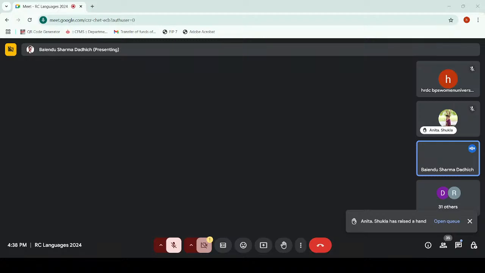For example, let me use a rare kind of keyword here. So maybe Stephen Hawking, the renowned scientist. I'm searching for his image here. If I click on this button, these are all images, but I don't know whether I can use this image because it might be copyrighted by USA Today, or it may be copyrighted by Britannica. So I cannot use it in my book or my website or anywhere else or in my research work.